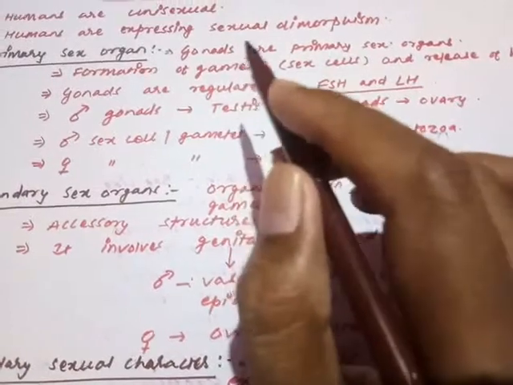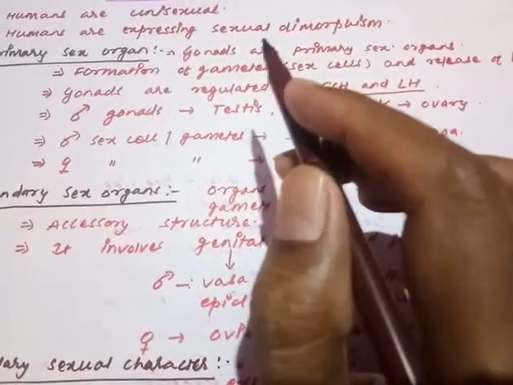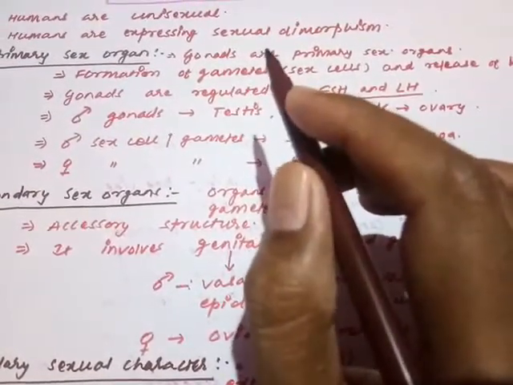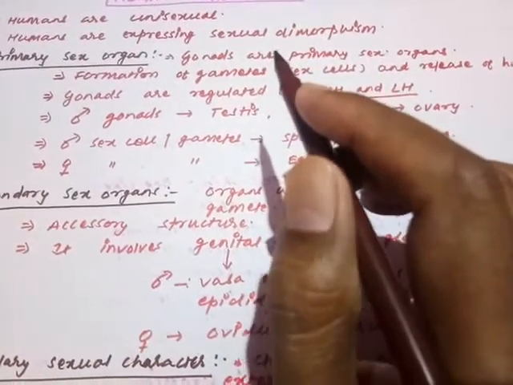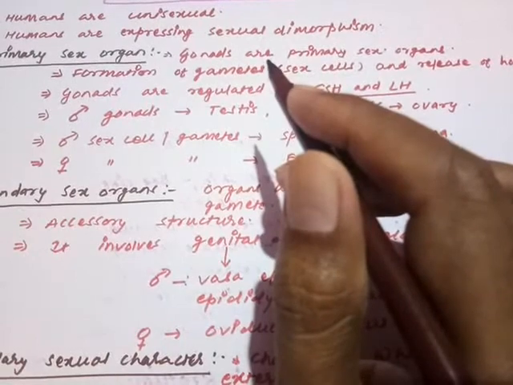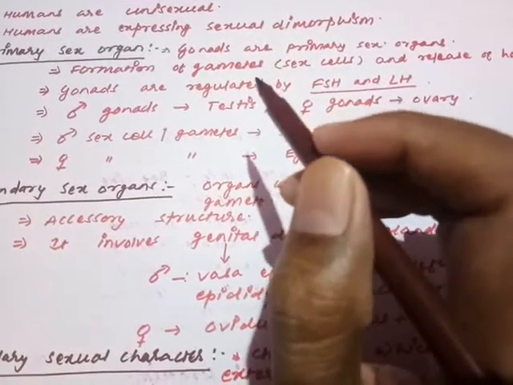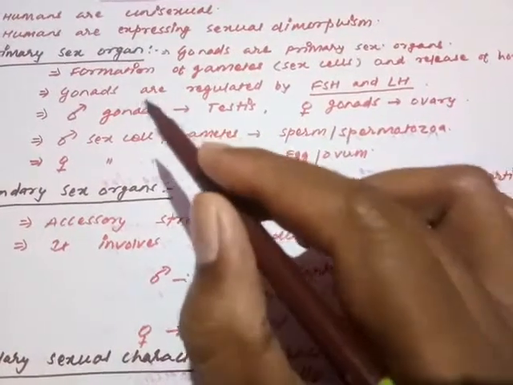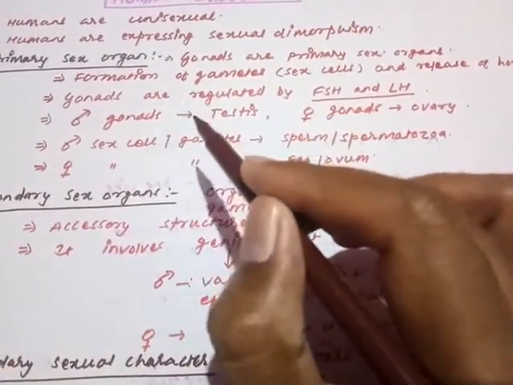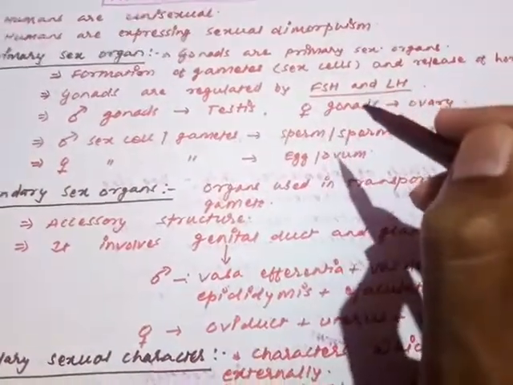So now it is clear. Primary sex organ means what? The sex organs which are going to produce the gametes or sex cells, and they are also responsible for maturation, formation and everything of that. Now moving on to the next: these gonads, these primary sex organs, the important question is how they are being regulated.